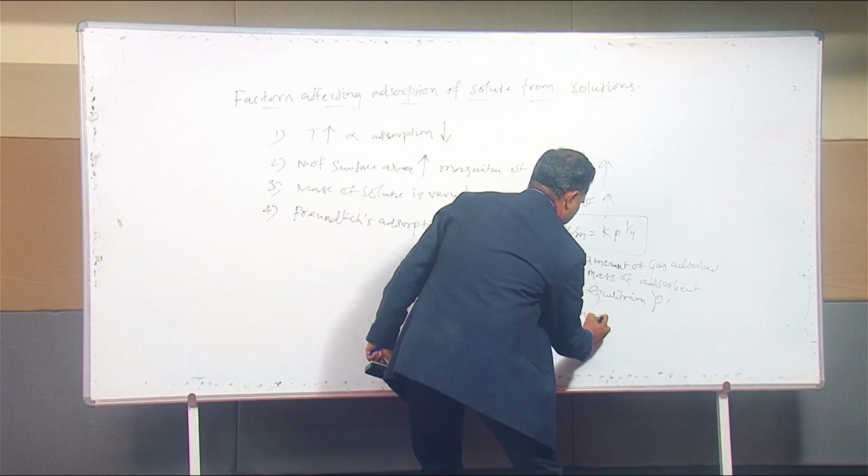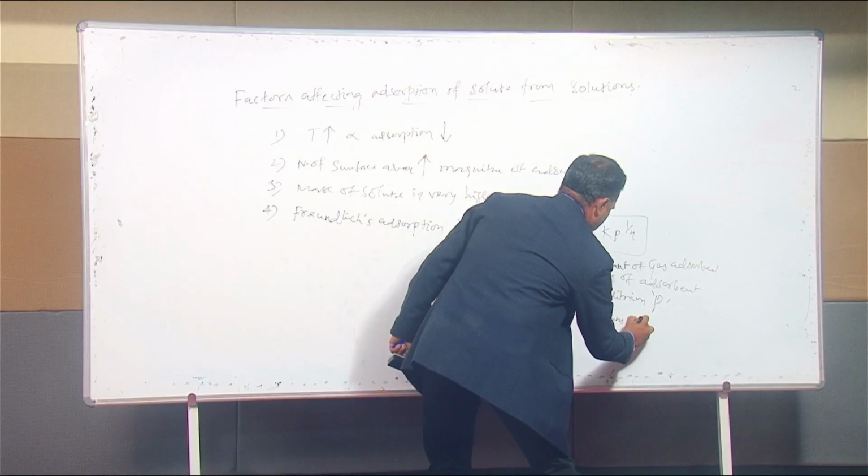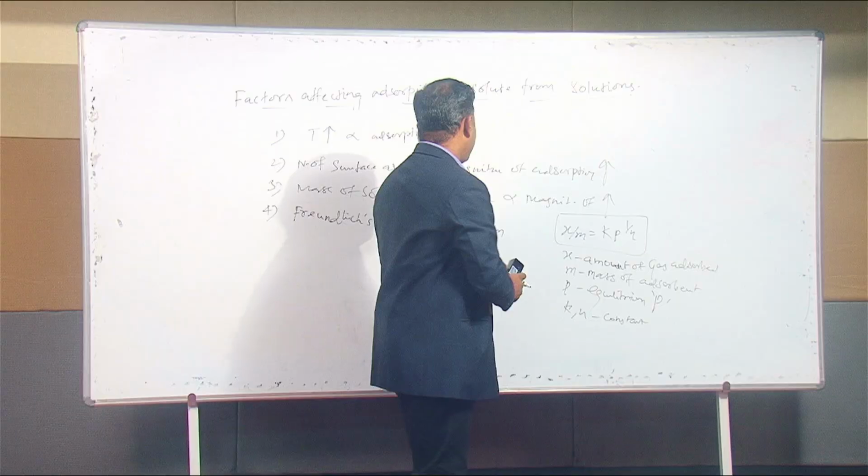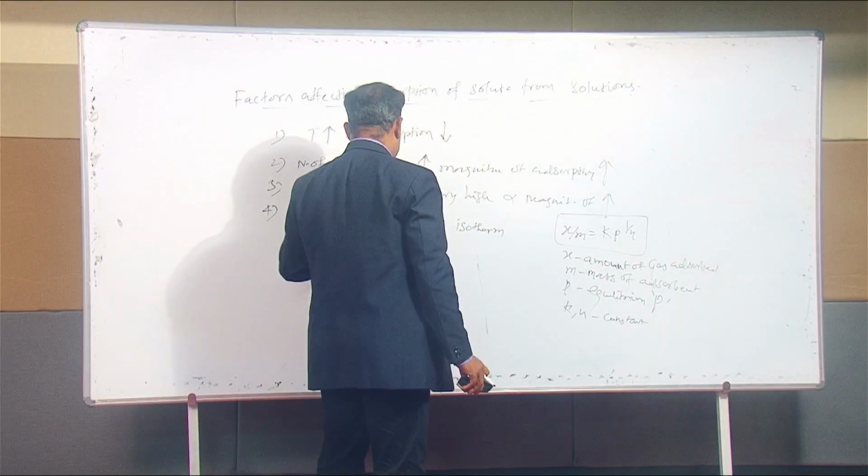K and n are constants. This is the Freundlich adsorption isotherm. Freundlich is a scientist.